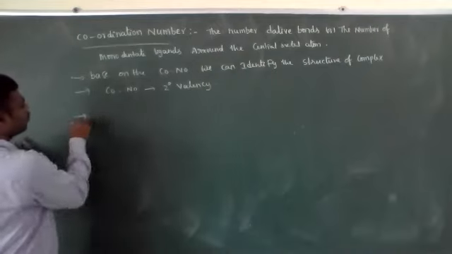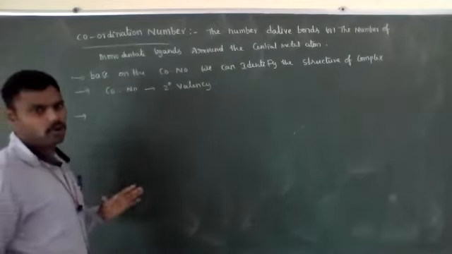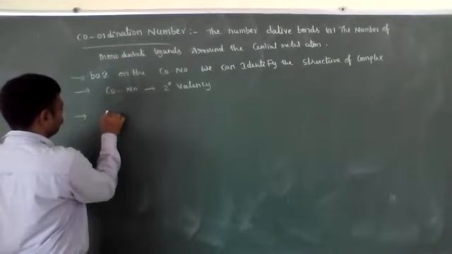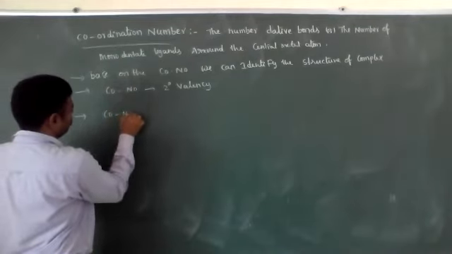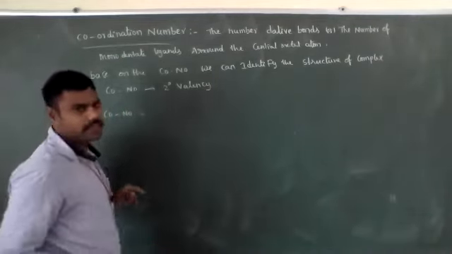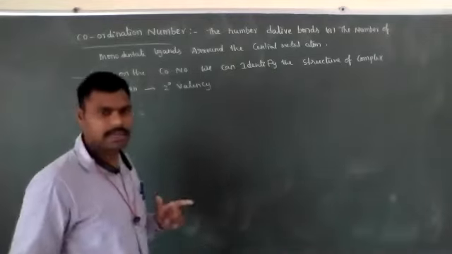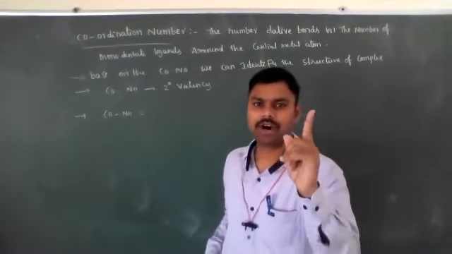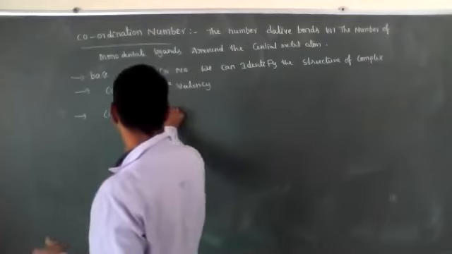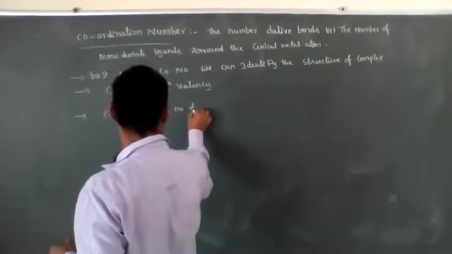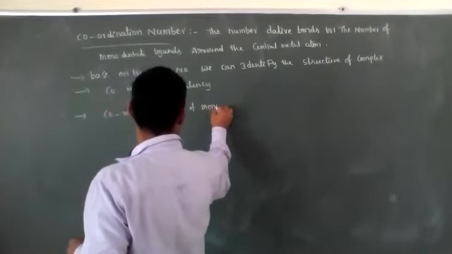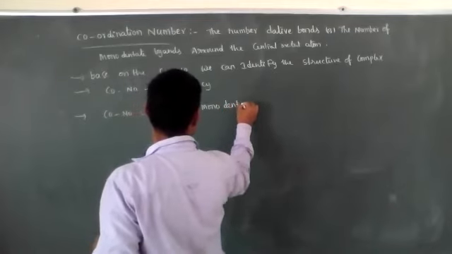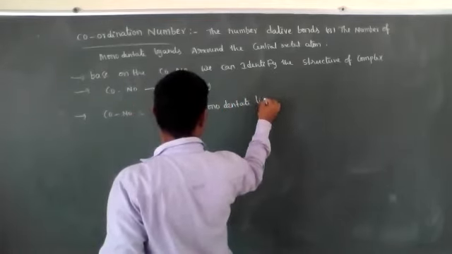See how to calculate coordination number. For example, if monodentate ligands are present, generally monodentate ligands have one donor atom, so coordination number is 1 into the number of monodentate ligands.